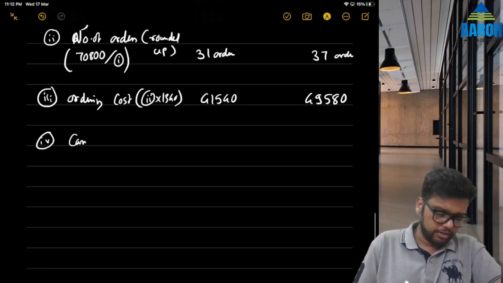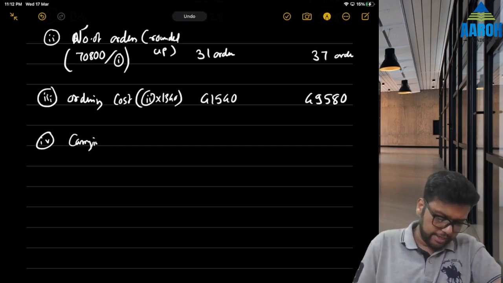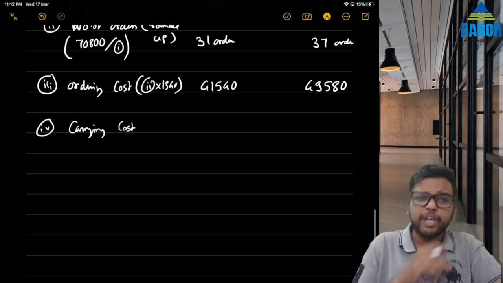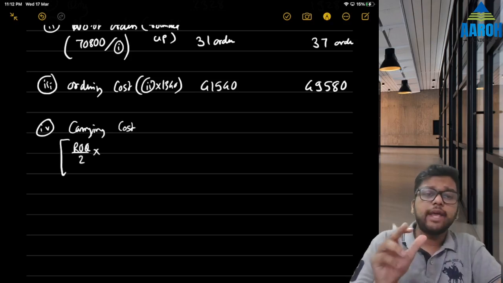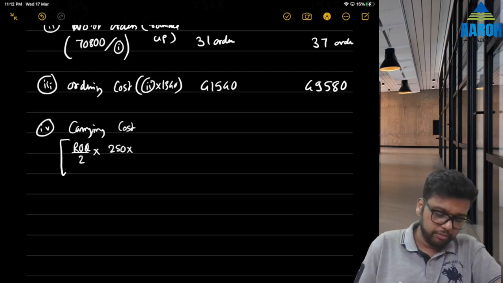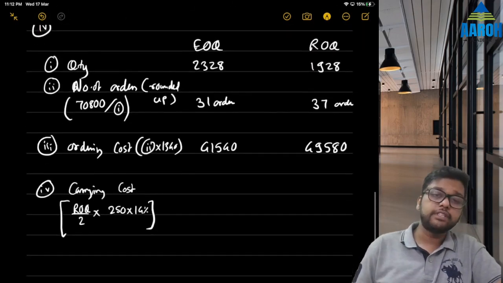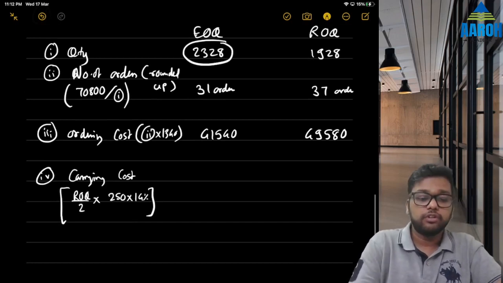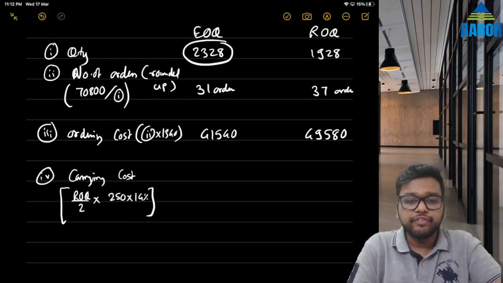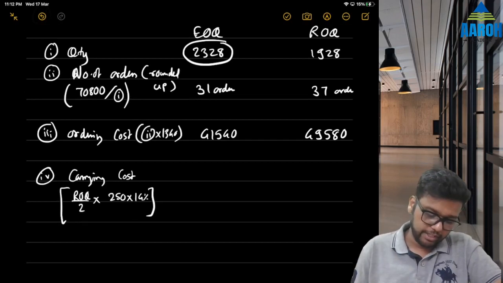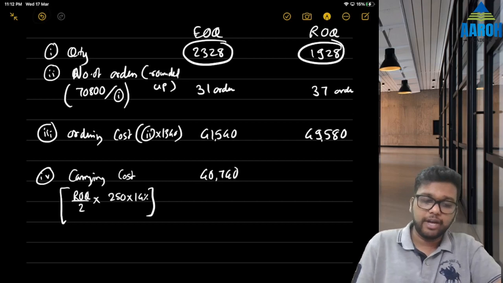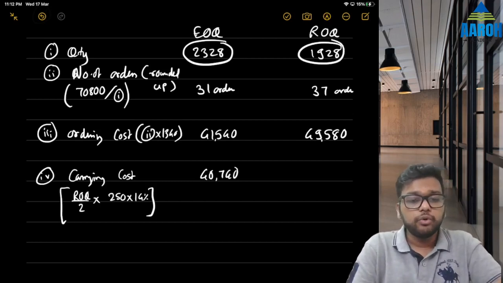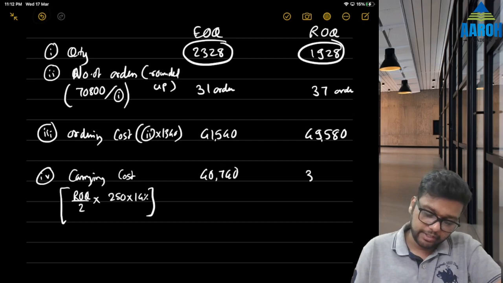Then let's find carrying cost. Carrying cost is what? ROQ by 2 into carrying cost per unit per annum, which was 14% of 250, if you remember, right? So in first case, we'll do 2328 by 2 into 14% of 250, which gives us 40,740. And in second case, 1928 by 2 into 14% of 250, which gives us 33,740.